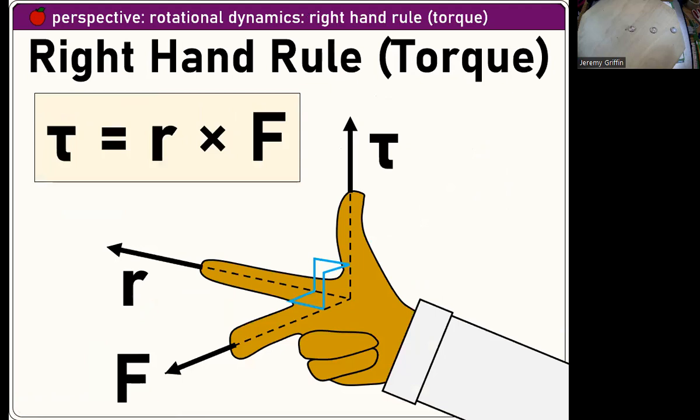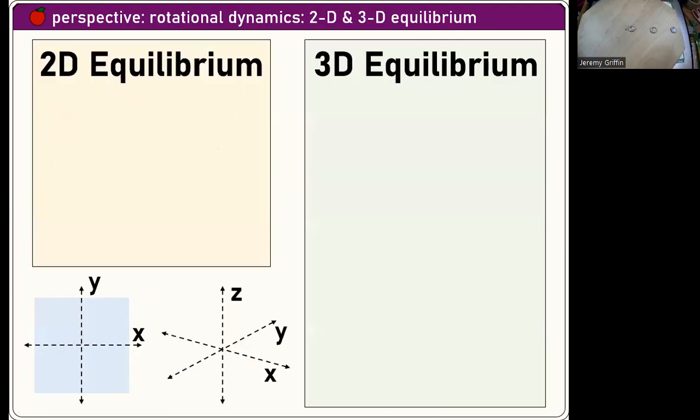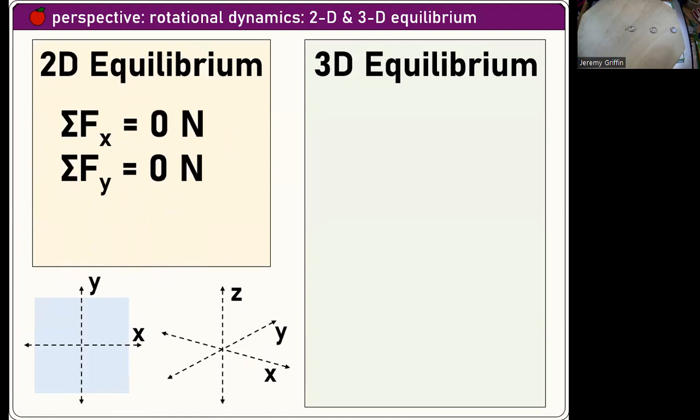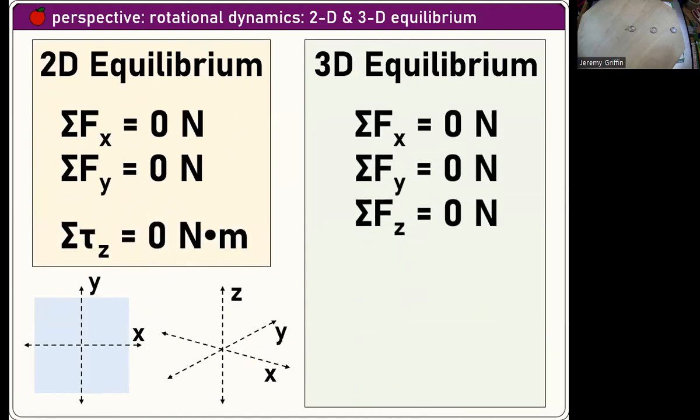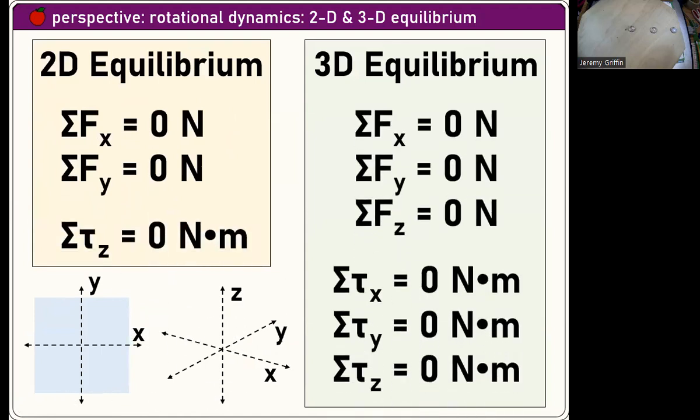Right-hand rule, we didn't do a whole lot. You could describe torque as clockwise or counterclockwise, but mathematically there are a lot of convenient reasons to open up a third axis, like the z-axis. Maybe leave that more for college. Equilibrium: the short of equilibrium is that the sum of the forces and the sum of the torques goes to 0. There's what it looks like in 2 dimensions and in 3 dimensions.